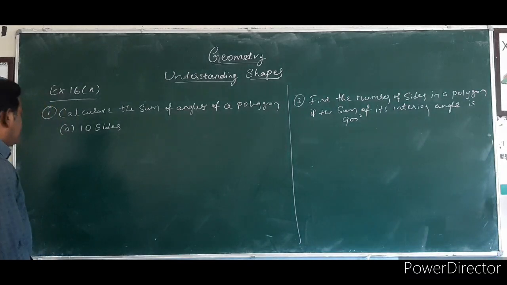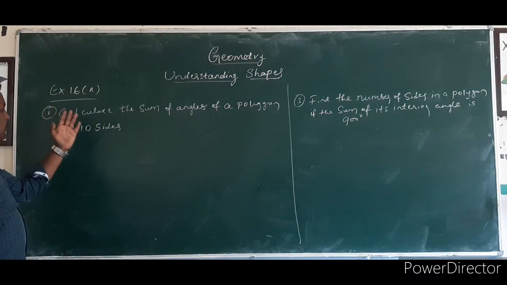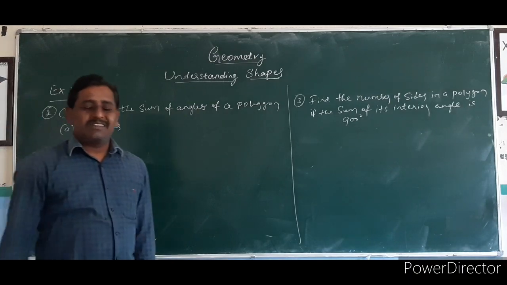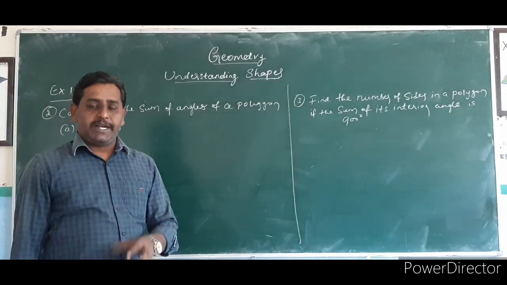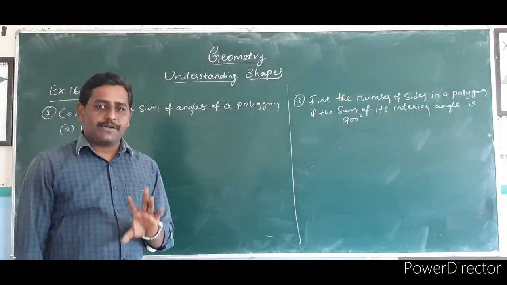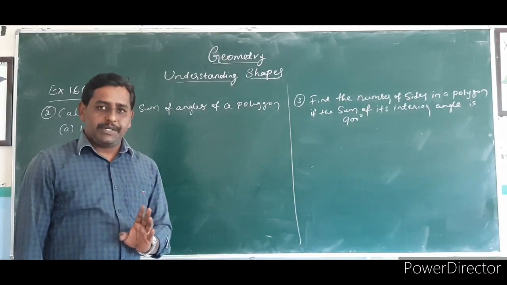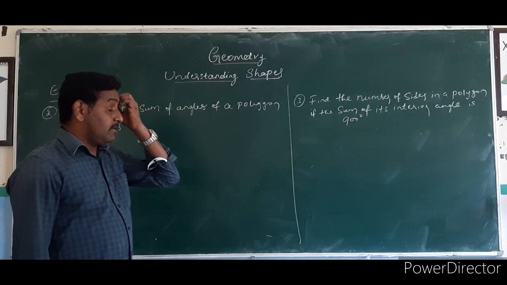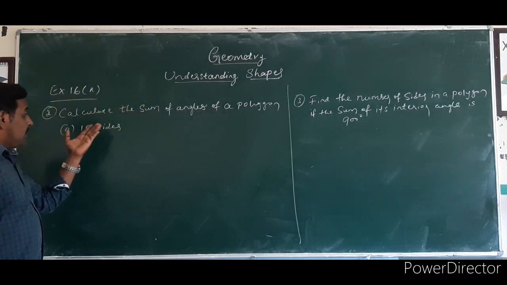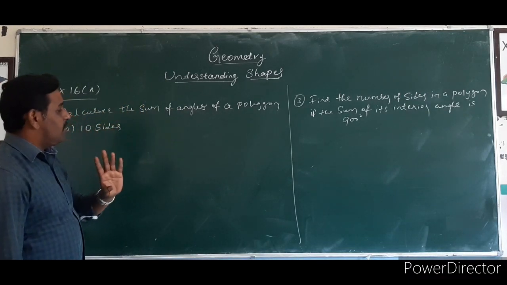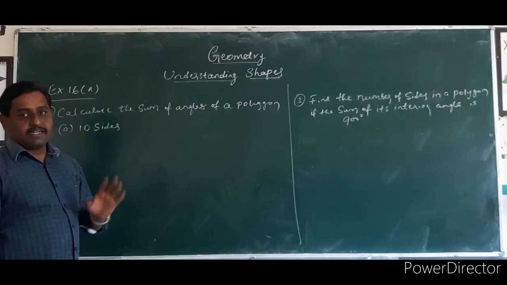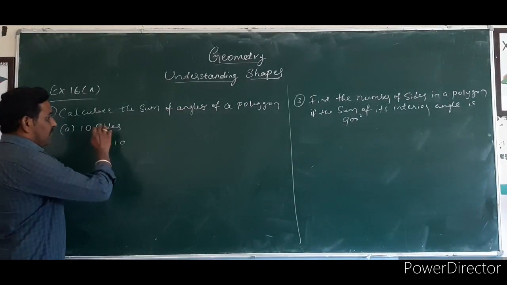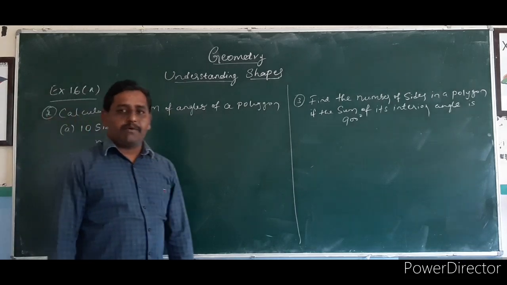The first problem is in your exercise 16a, second main. In the first main, some figures are given. You have to identify whether each is an open curve or a closed curve. You can do that at home. In the second question, they are asking to calculate the sum of the angles of the polygon. They have given 10 sides, so n is equal to 10. We have to find the sum of the angles of the polygon.